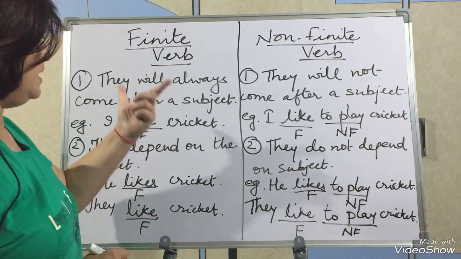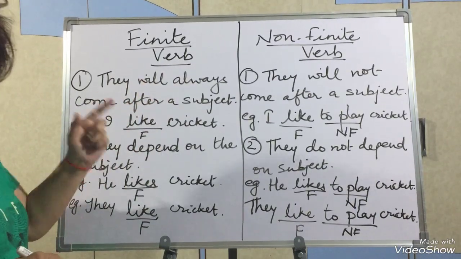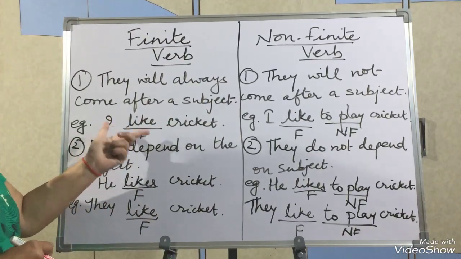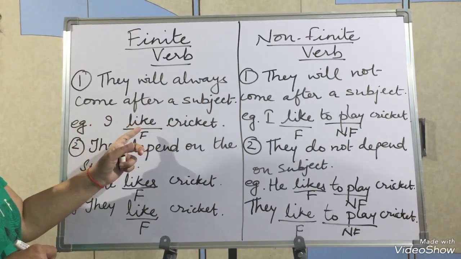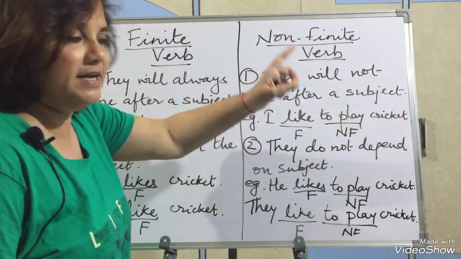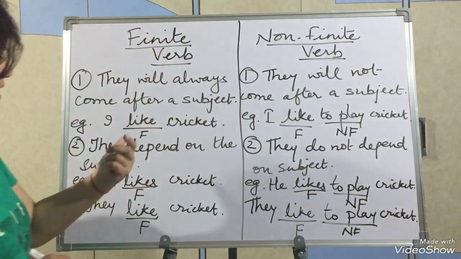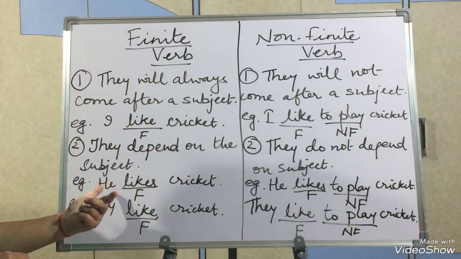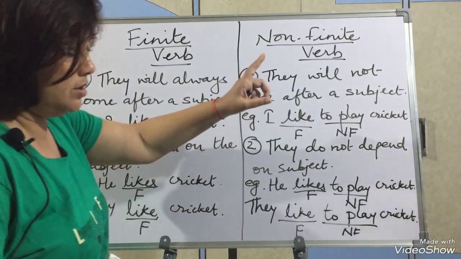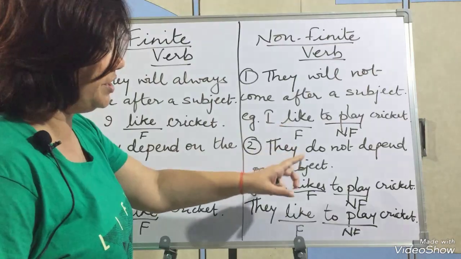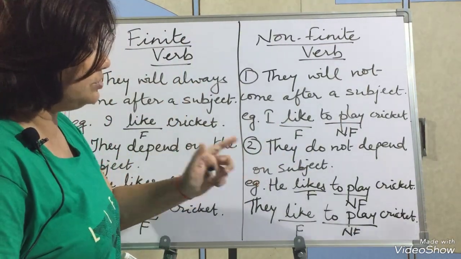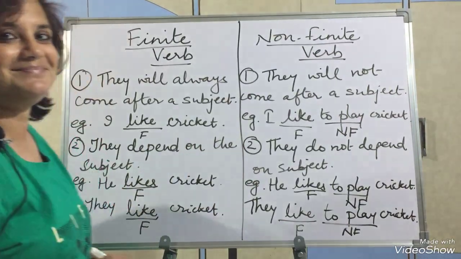Let me repeat them. Finite verbs will always come after a subject. Subject means the doer of the action. Okay? I like cricket. They will always come after the subject. But the non-finite verb is this one, to play. It will not come after a subject. Then the finite verb will always depend on the subject. You change the subject, the finite verb will change. But the non-finite verb will not change according to the subject. They don't change their loyalty according to the subject. Understood?